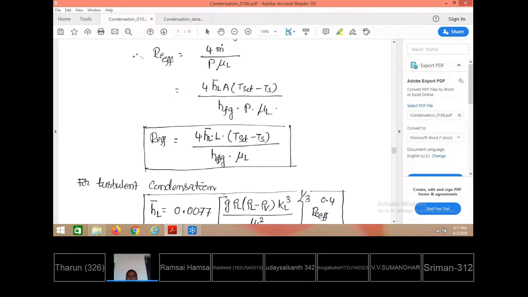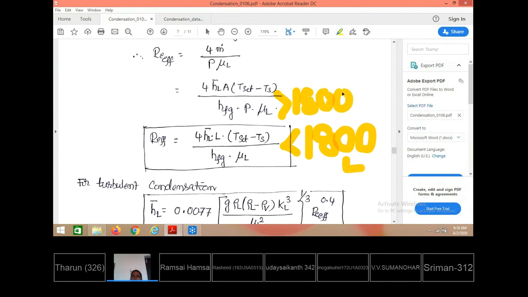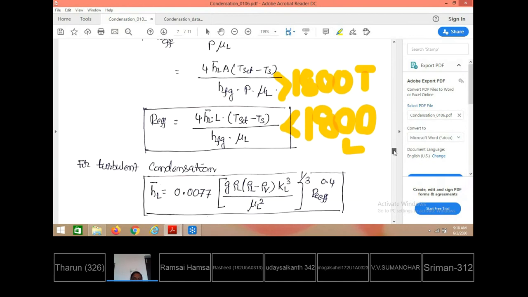Effective Reynolds number: if this is found to be less than 1800, the flow over the vertical flat surface is laminar. If this is greater than 1800, then the flow over the tube surface is turbulent. We say that the flow over the tube surface is turbulent. This is how we calculate the Reynolds number and decide whether the flow is laminar or turbulent.